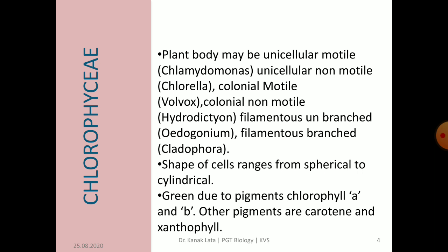The shape of the cells ranges from spherical to cylindrical, and each cell is eukaryotic, uninucleate or sometimes multinucleate, and has a two-layered cell wall, the outer pectose and the inner cellulose. Photosynthetic pigments are present in the chloroplast and they are chlorophyll a, chlorophyll b, carotene and xanthophyll. The green color is due to the presence of excess chlorophyll.